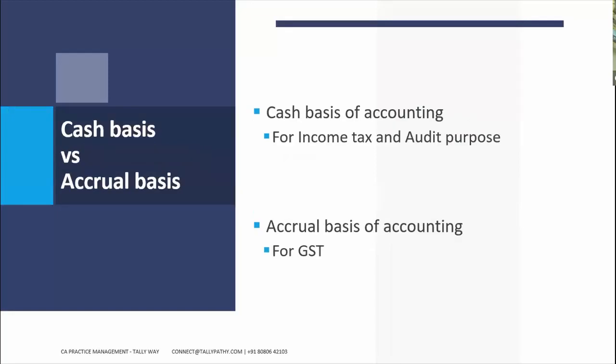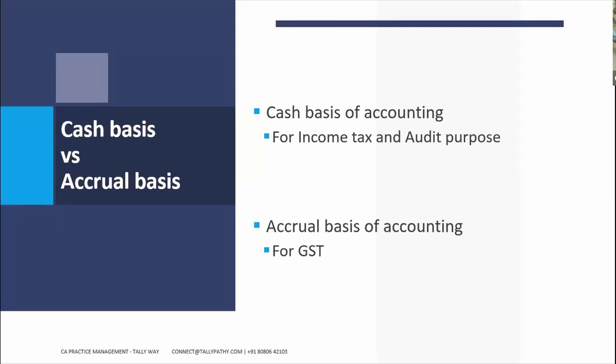I'm skipping the first part. The last point I'm taking, after that I will start with the Q&A, is cash basis of accounting versus accrual basis of accounting. So why this conflict? See, for a CA firm, we need to maintain the accounts on the cash basis for income tax and audit purposes.